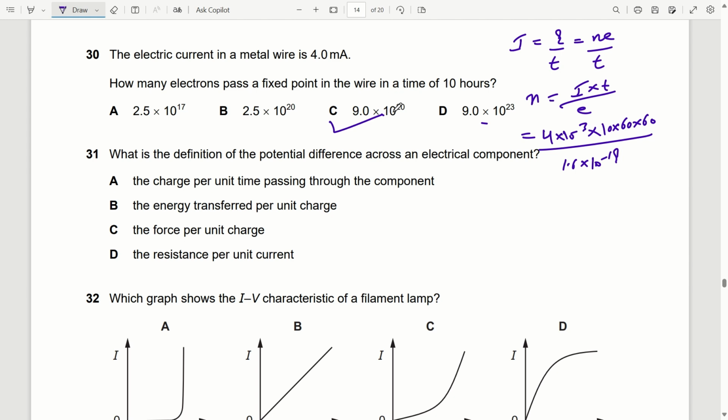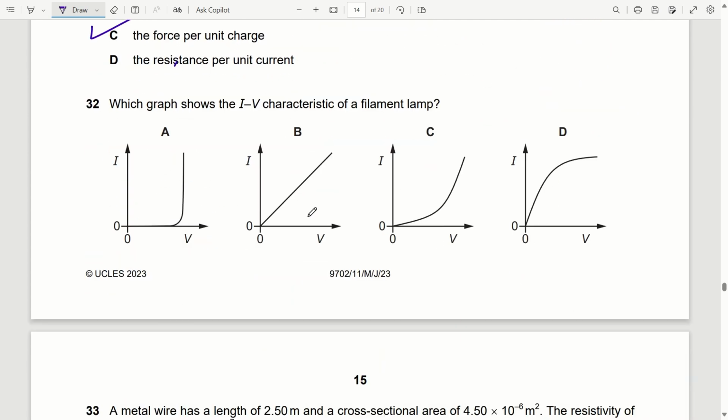Question 31. What is the definition of potential difference across an electrical component? It is energy transferred per unit charge. So option B is correct for 31. 32. Which graph shows the IV characteristics of a filament lamp? For a filament lamp, option D, this figure is representing the IV characteristics. You have to learn this, keep these graphs in your mind because they will never change. These are fixed graphs.